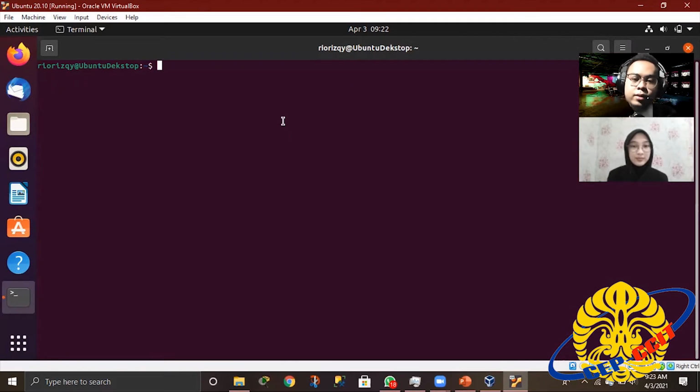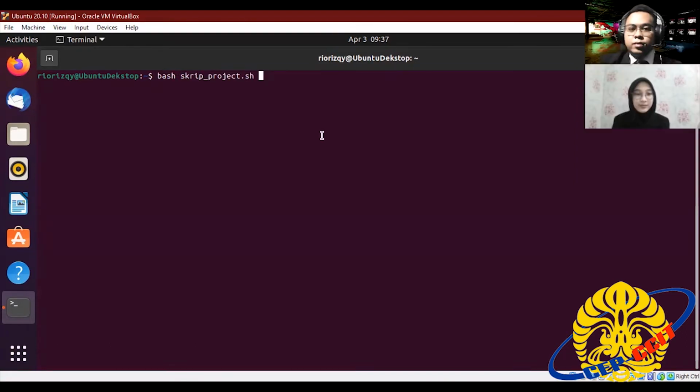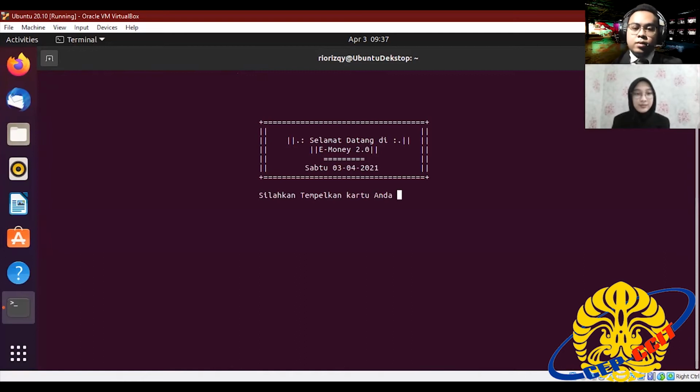Running it by calling the script with bash. Okay, then the screensaver menu will appear in this program. This is the display on the initial screen of Imani 2.0.